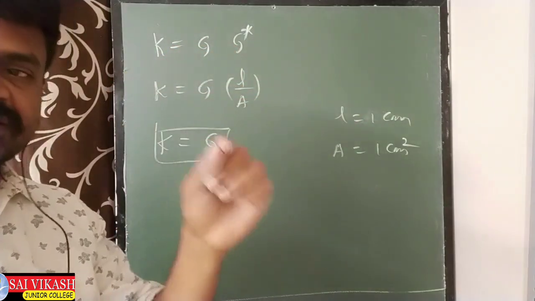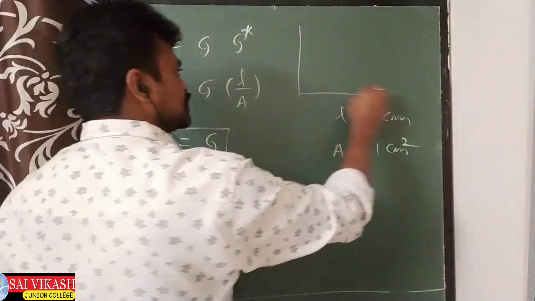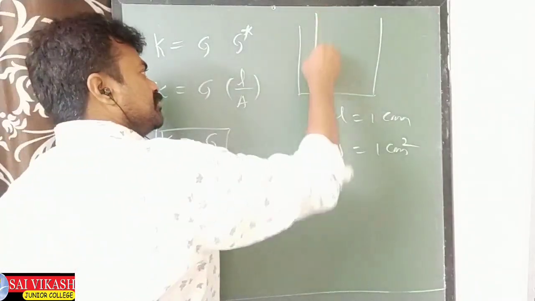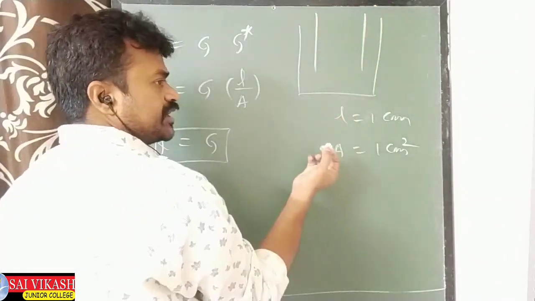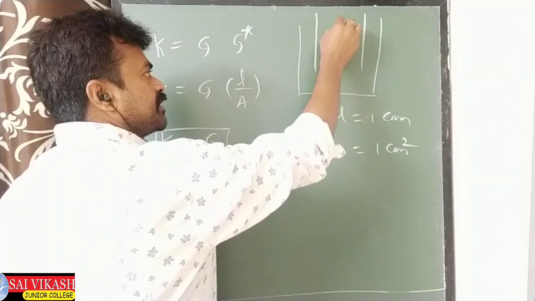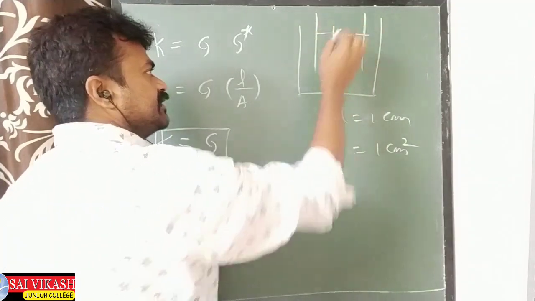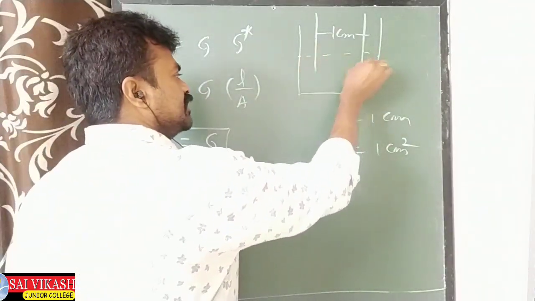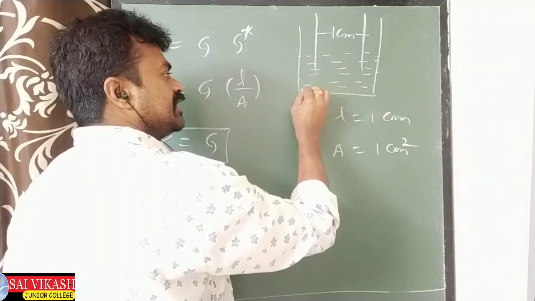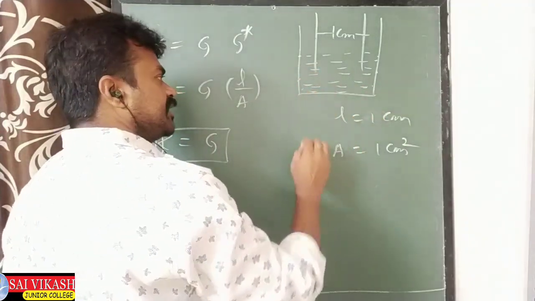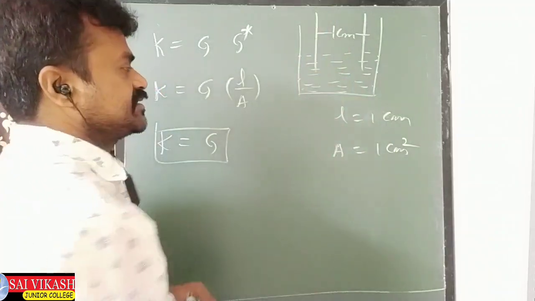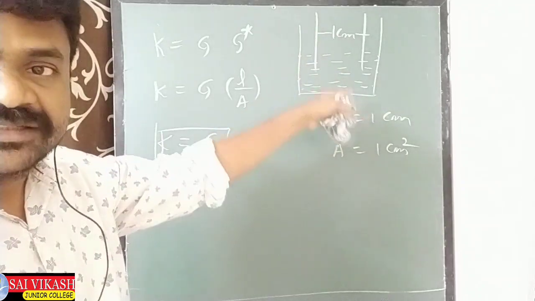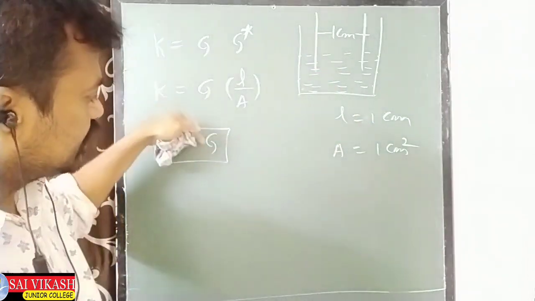To understand very clearly, I will give a diagram also. See, this is an electrolytic conductor. Electrolytic conductor means one cathode and one anode we should take. Cathode and anode separated by 1 centimeter length. This is one electrolyte. If I am taking the electrolyte, it ionizes and ions are forming. Through these ions, current is passing. That is called conductance.